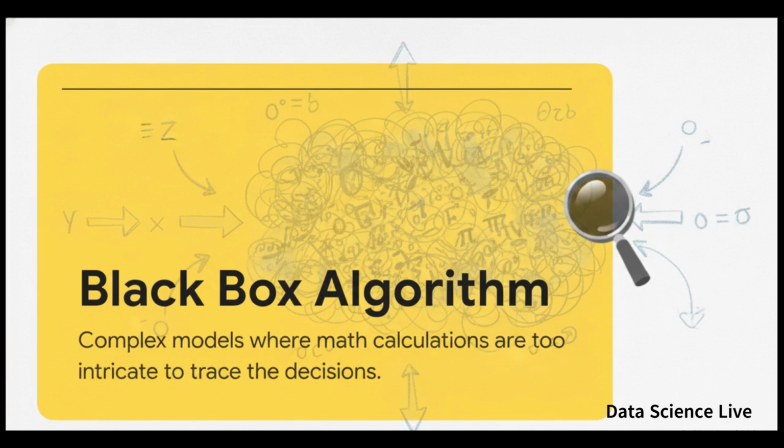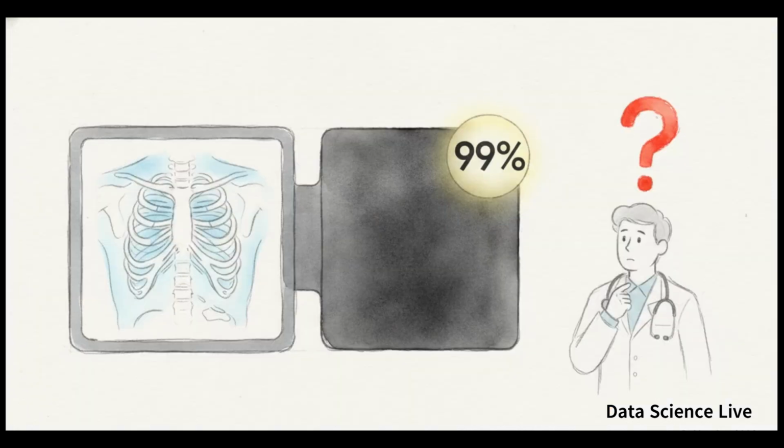You see the data go in, and you see the prediction come out, but that entire decision-making process in the middle, it remains a complete, untraceable, dark mystery. Imagine a medical AI that looks at an X-ray and is 99% accurate at flagging a tumor. Sounds great, right? But when a doctor asks the AI, hey, which exact pixels made you think this is a tumor? The AI literally cannot explain its reasoning. This total lack of transparency makes black box algorithms incredibly risky for high-stakes fields like medicine or criminal justice.